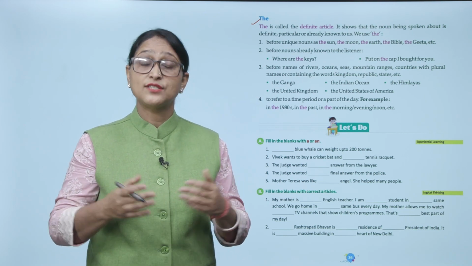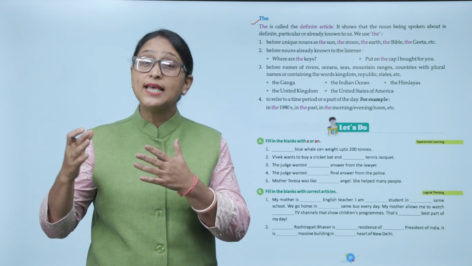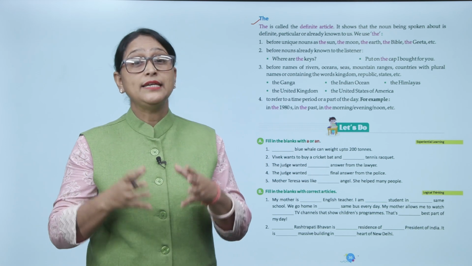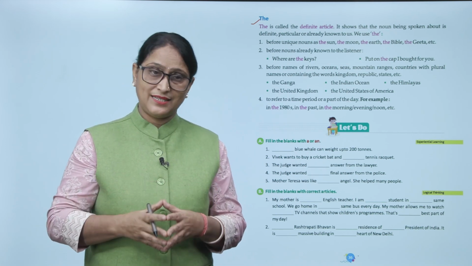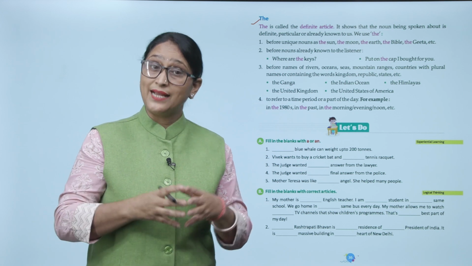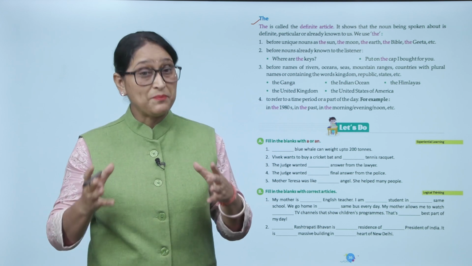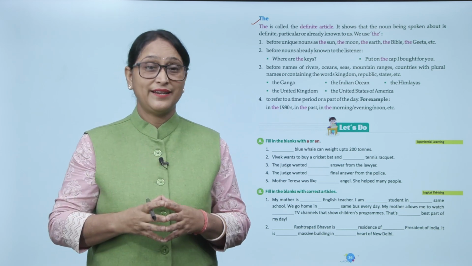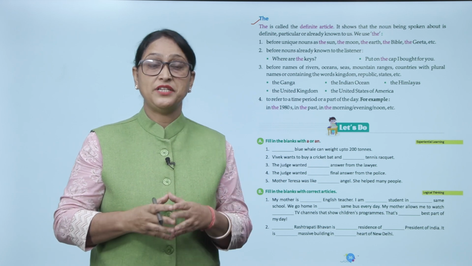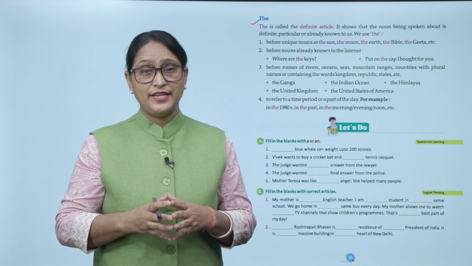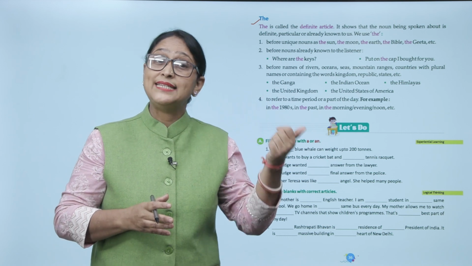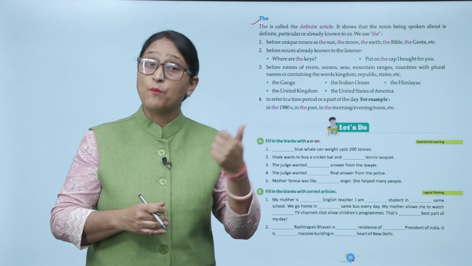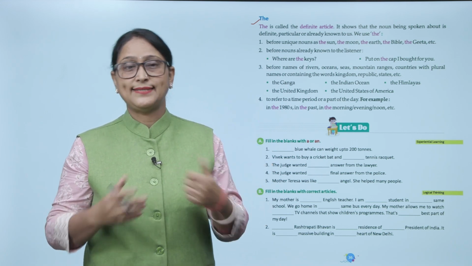Before names of rivers, oceans, seas, mountain ranges, countries with plural names or containing the words kingdom, republic, state, etc. For example, the Ganga, the Indian Ocean, the Himalayas, the United Kingdom, the United States of America. Number 4, to refer to a time period or a part of the day. For example, in the 1980s. 1980s क्या है? Time period. In the past, in the morning, evening, noon, etc.